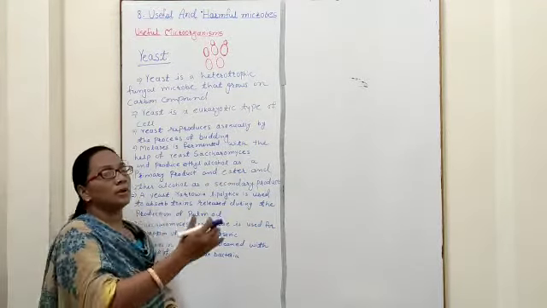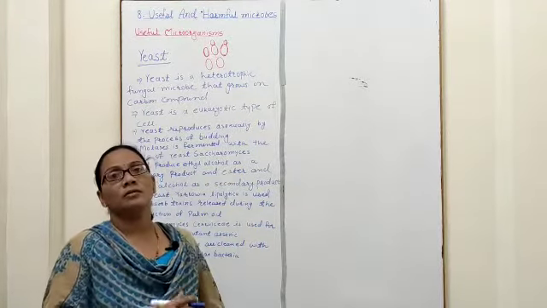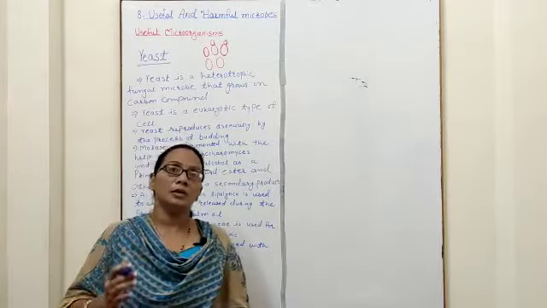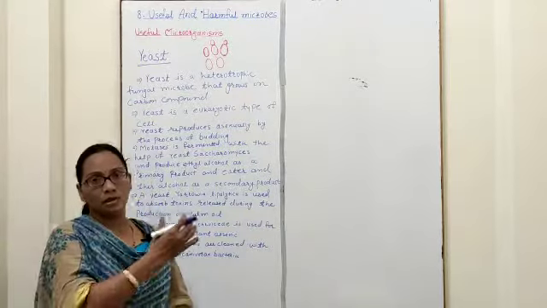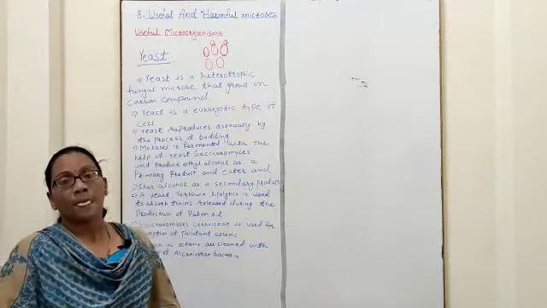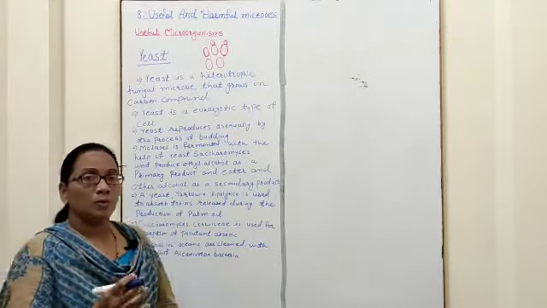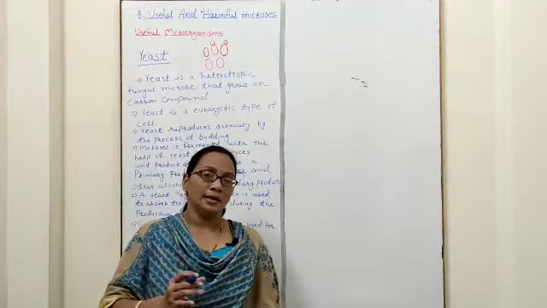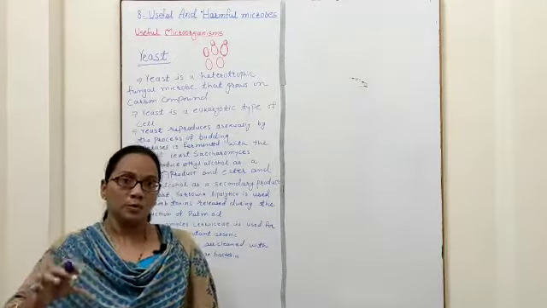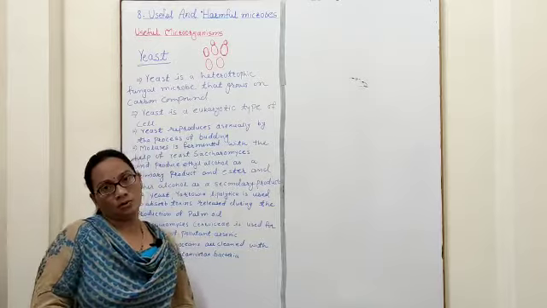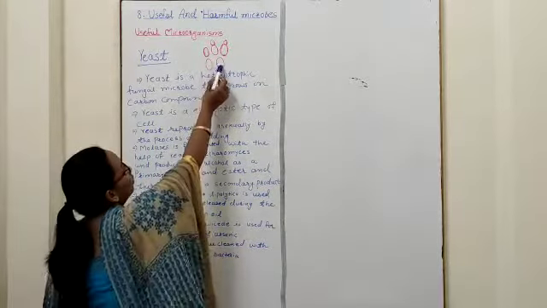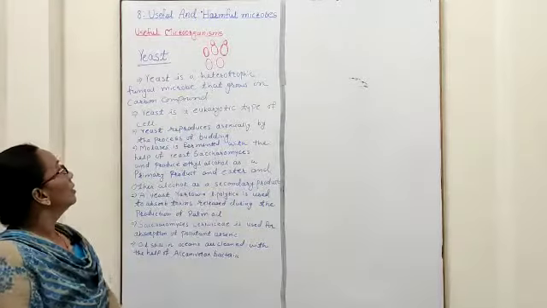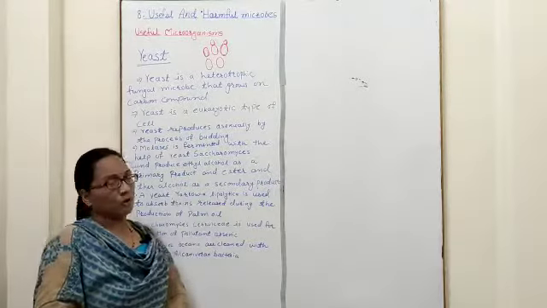So yeast has a characteristic feature that it can ferment any product, or any carbon compound can be fermented with the help of yeast. We can take a drop of this solution on a slide, put a cover slip over it and observe under the microscope. What we can observe are oval shaped cells which are moving in the solution.